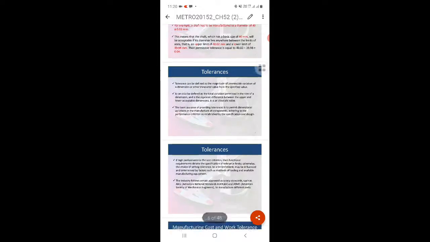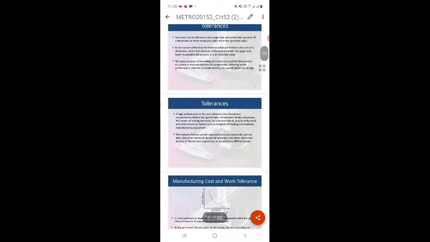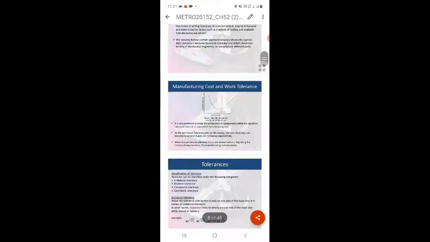So if high performance is the sole criterion, the functional requirement dictates the specification of tolerance limits; otherwise there is a choice in setting tolerance. So manufactured components and equipment in industries are accurately approved with the help of standards such as ANSI and ASME. ANSI means American National Standards Institute and ASME means American Society of Mechanical Engineers. So how is tolerance important? It is very important in relation to production components. It specifies the tolerance zone.